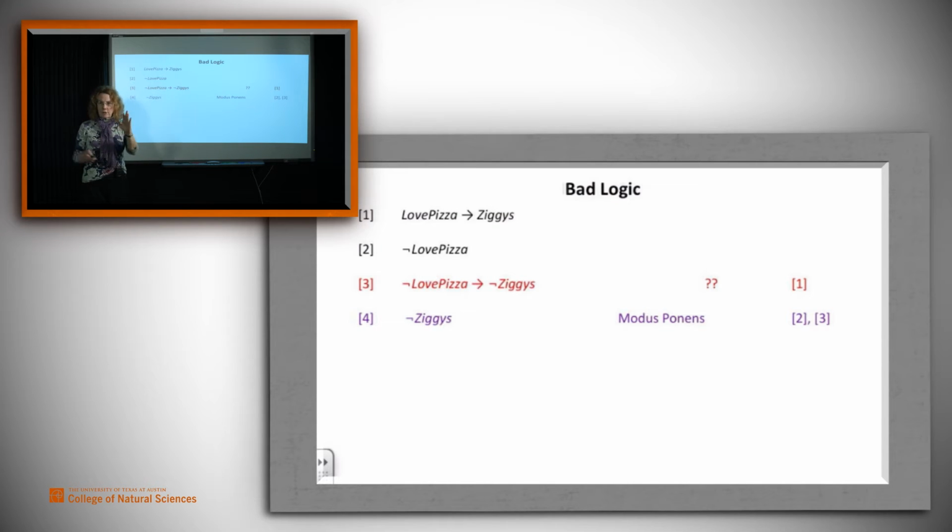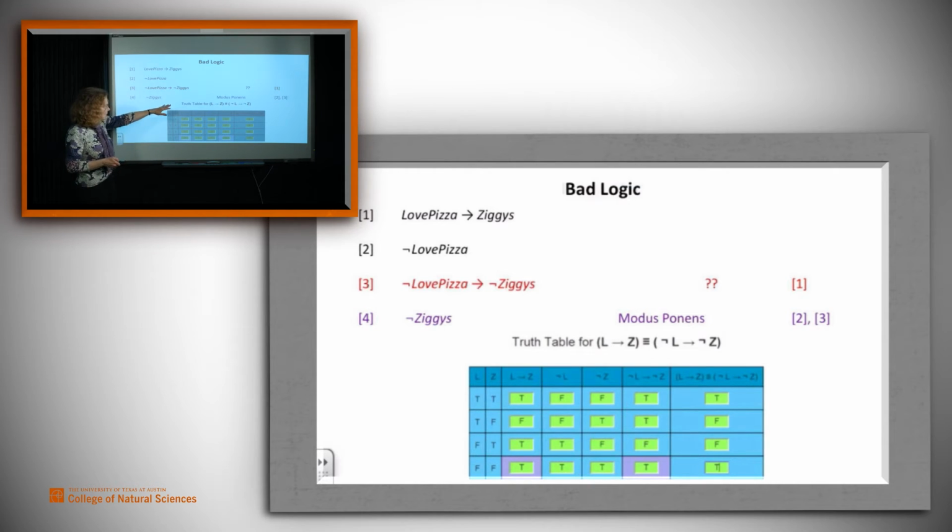But this rule is also fictitious. Let's see why. Let's look at what the truth table would be if it were a sound rule. It would look like this. We would have to show that L implies Z is logically equivalent to not L implies not Z. And look at what we get. Again, we get 2 T's and 2 F's. Again, we get an F exactly in the case that the 2 inputs, in this case loving pizza and Ziggy's, have different values. So that's where the trouble was.